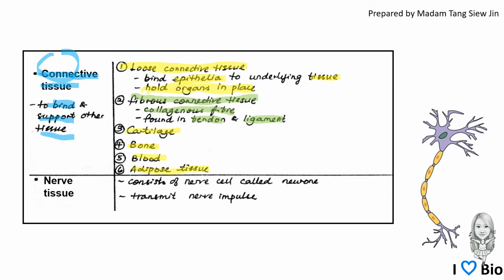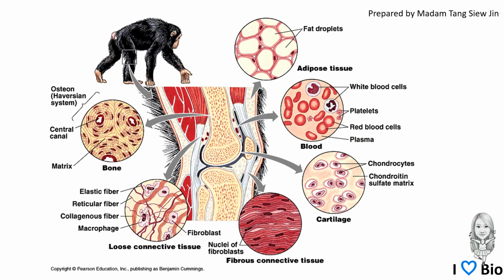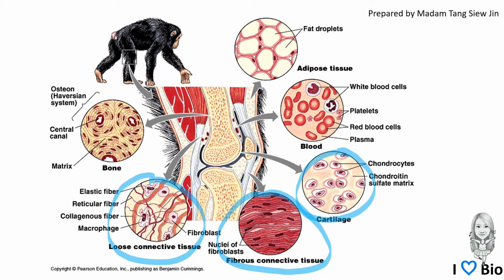Another animal tissue is nerve tissue. It consists of nerve cells called neurons, and it can transmit nerve impulses. Here is another diagram again to help you to identify the different types of connective tissue: loose connective tissue, fibrous connective tissue, cartilage, blood, adipose tissue, and bone tissue.